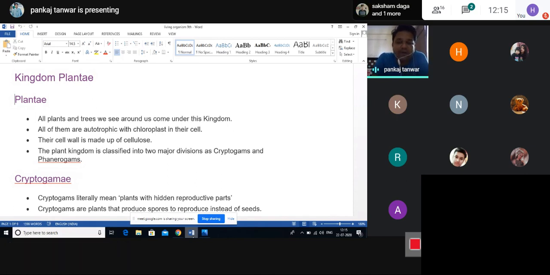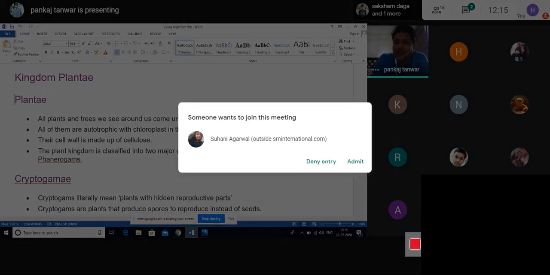And what is the name of that pigment? That is chlorophyll. So beta, always remember, the plant contains a green pigment, and the name of the pigment is chlorophyll. And the plant makes its own food in the presence of sunlight with the help of chlorophyll. That complete process is called photosynthesis. So that is an important point that you should always remember, that plants universally participate in the process of photosynthesis.